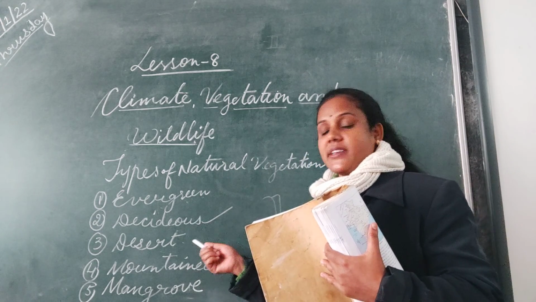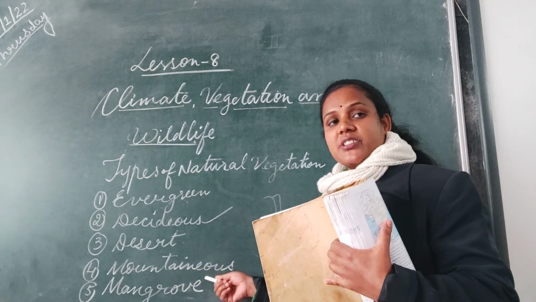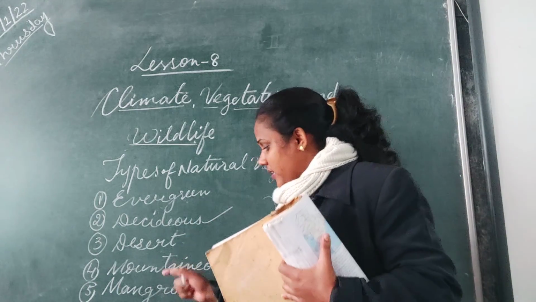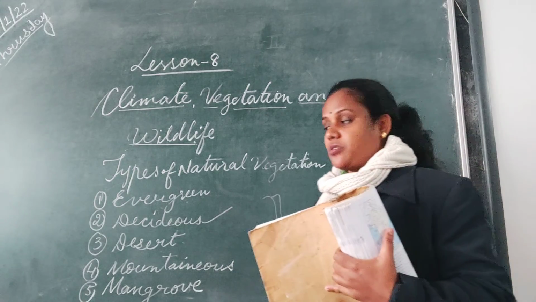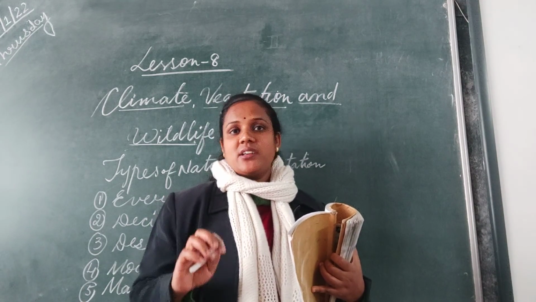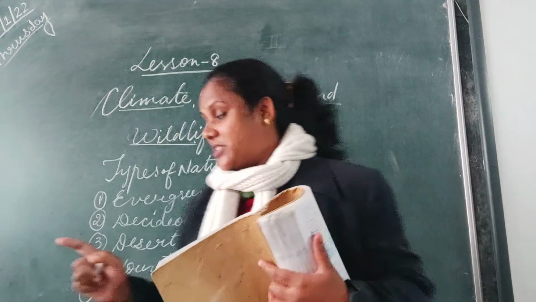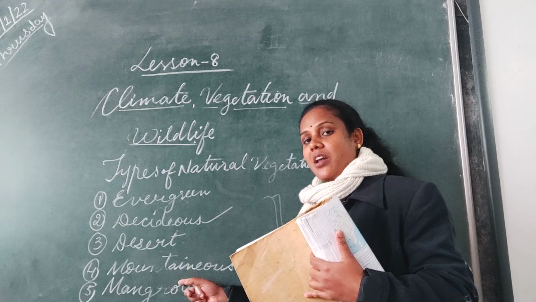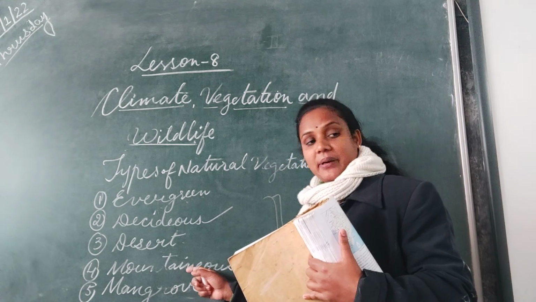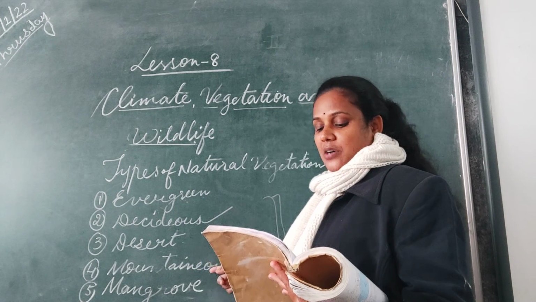Where do we find desert? Desert types of forest we find in Rajasthan and some parts of Haryana. Now mountainous types of forest, where do we find? On all hilly areas. In mountainous types of forest also, you have to remember that mountains are not of the same height. You remember Himalayas, greater, lesser, lower. So according to the height, the mountain vegetation also will vary. So all mountainous forest will not be of the same type. They also will be different depending upon the altitude, height of the mountain.